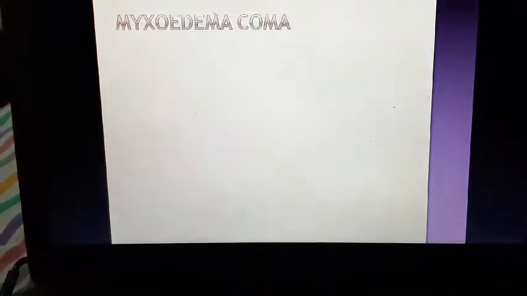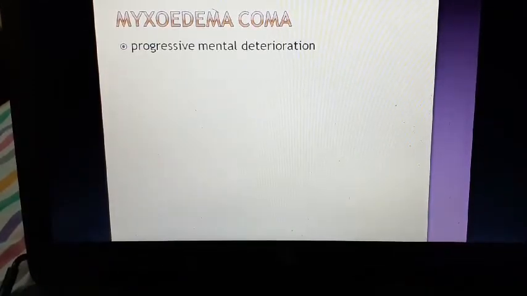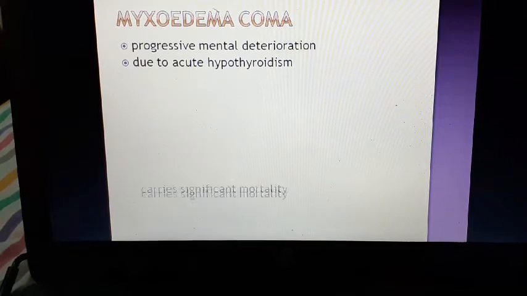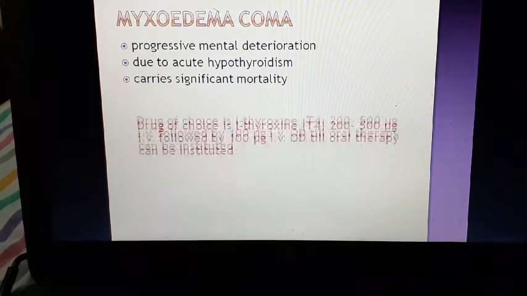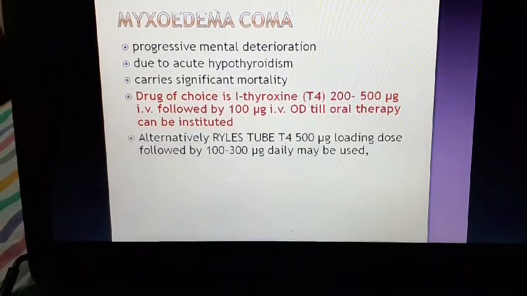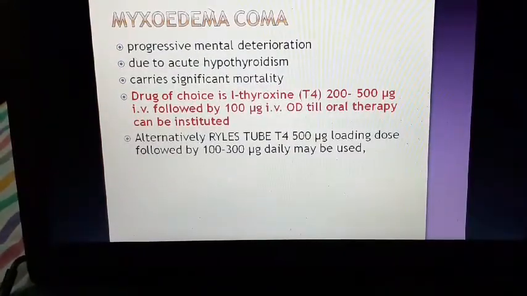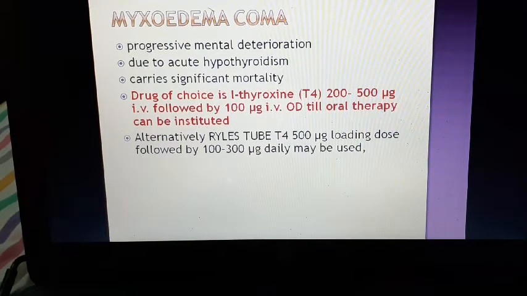And myxedema, progressive mental deterioration is there. There is an extreme hypothyroid state. It is due to acute hypothyroidism. It carries significant mortality. The drug of choice is levothyroxine, which we have to supplement as early as possible, 200 to 500 microgram IV followed by 100 microgram IV OD till oral therapy can be instituted. But often we can give therapy by Ryle's tube because the patient is often unconscious.